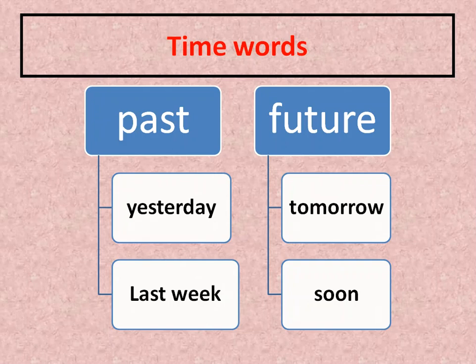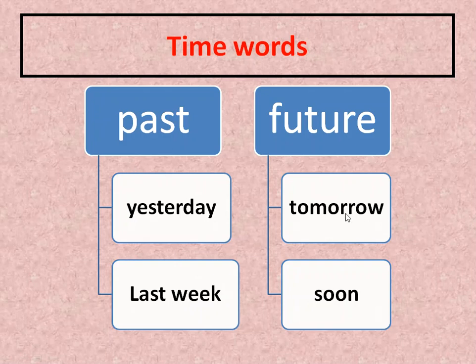Look at this last slide. There are some words, when I see them, I know that the action is being done or was done in the past or will be done in the future. If you saw the word yesterday or last week, you know that the sentence is in the past. That means happened and finished.